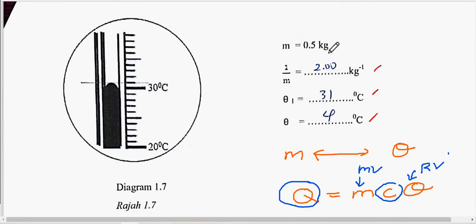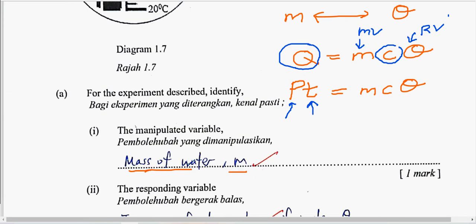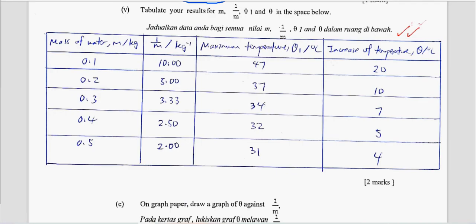Okay, 0.5. So 1 over m is 2. Don't forget to add in decimal place. 2.00. Okay, and then theta 1 here is 31. Okay, 31 minus 27, you get your theta. Okay, next question. Tabulate your result. Tabulate your result for m, 1 over m, theta 1 and theta in the space below.